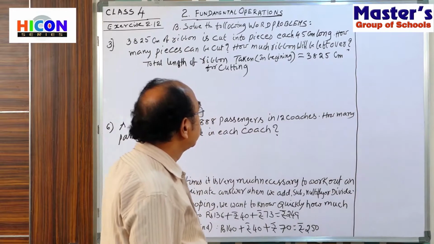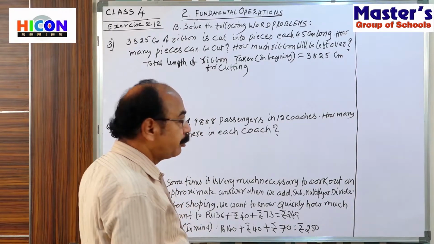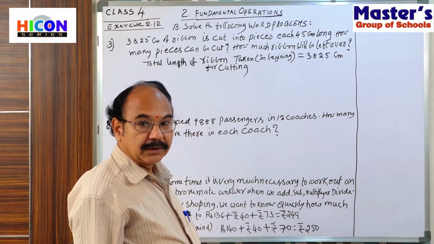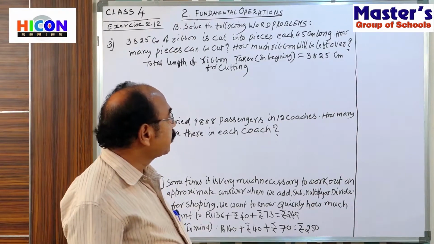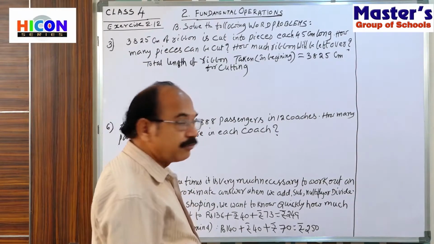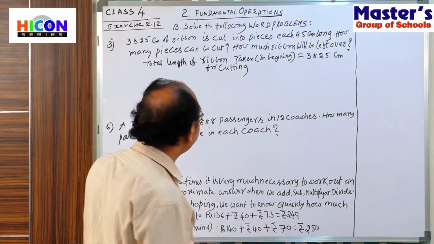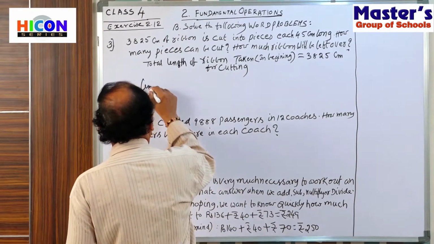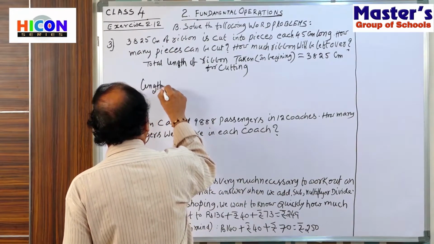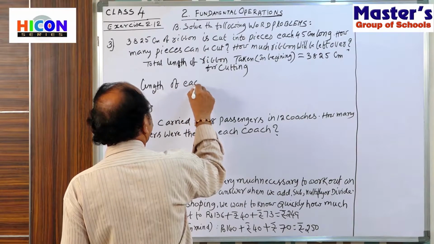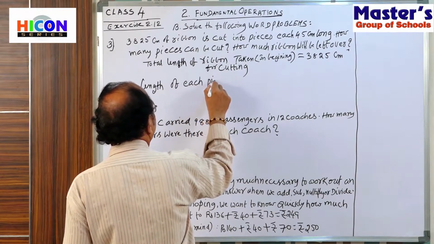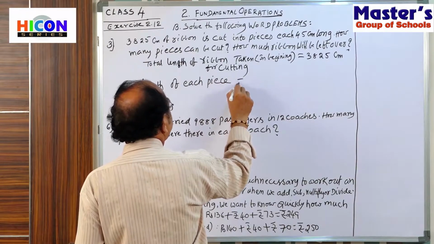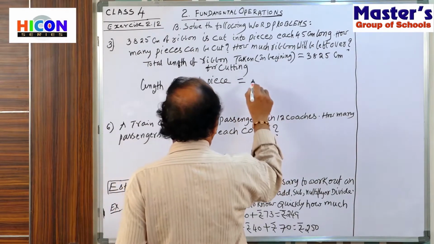Now they are cutting it into pieces. That big ribbon is cut into some pieces. Length of each piece, how much here? 45 centimeters. Length of each piece, how much? 45 centimeters, right?